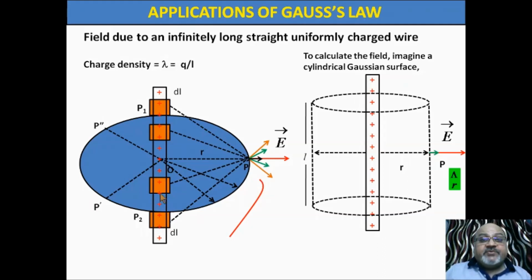So in any case, if you take one more pair and discuss it, you will find the same result. All electric fields at this point P are in one direction, that is perpendicular to the wire. So this is very interesting. This figure gives the whole concept of the direction. So whatever point you take on this cylinder, on this Gaussian surface, if you take a point here, what will be the electric field? Again in this direction. And the wire is infinitely long.